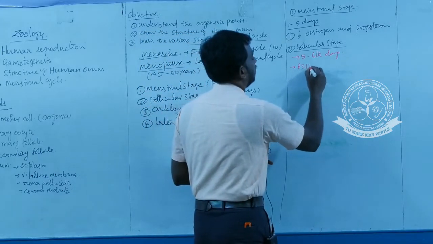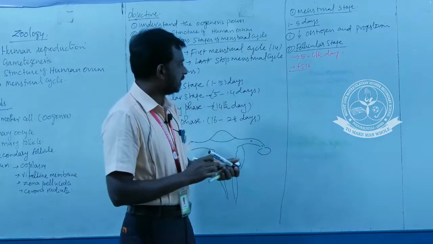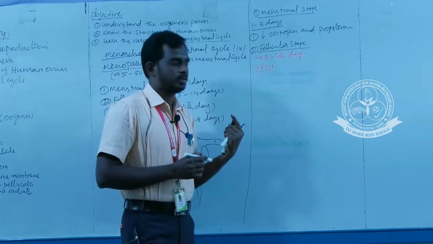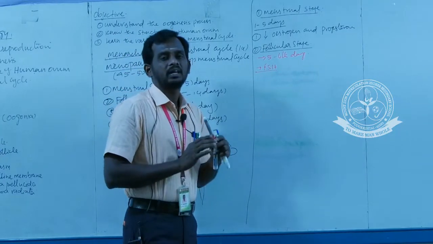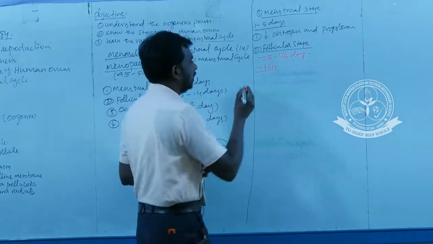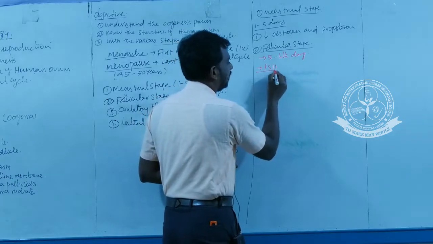Follicle stimulating hormone. What is follicle stimulating hormone? Already we discussed the same hormone when studying the oogenesis process. The follicle stimulating hormone is a hormone secreted by the anterior part of the pituitary. The answer is also given in the name of the hormone.